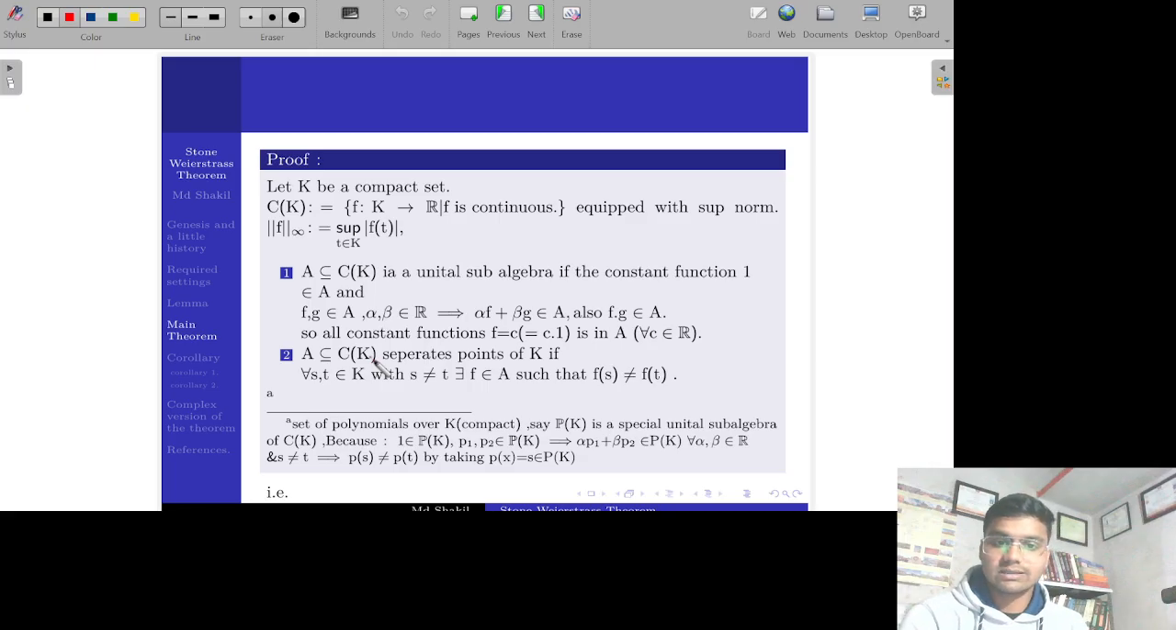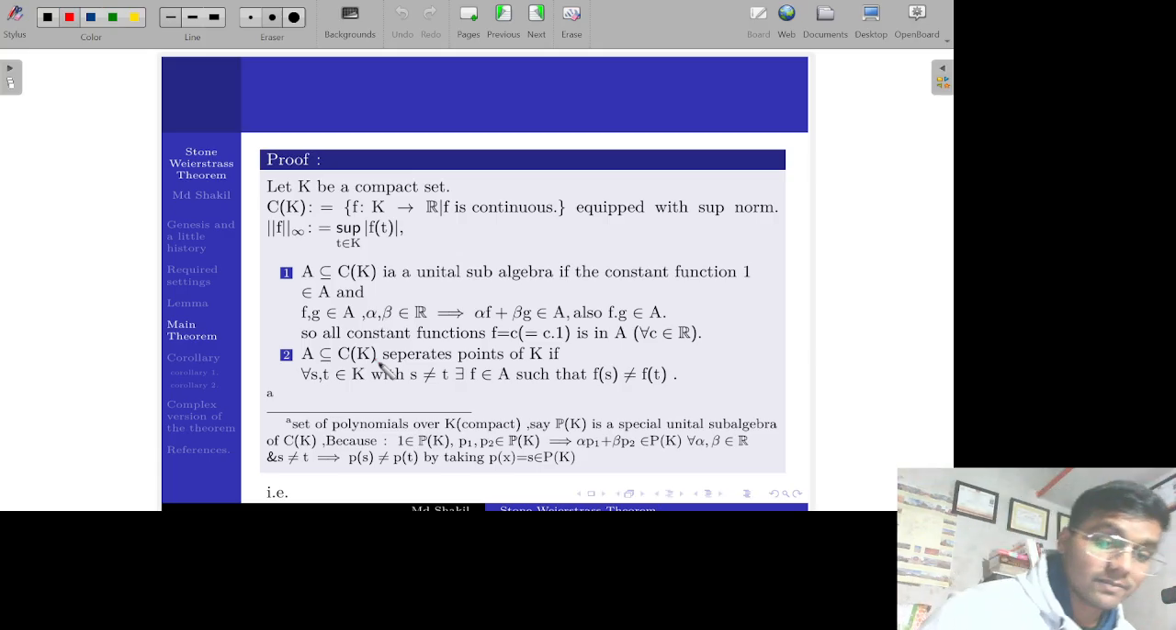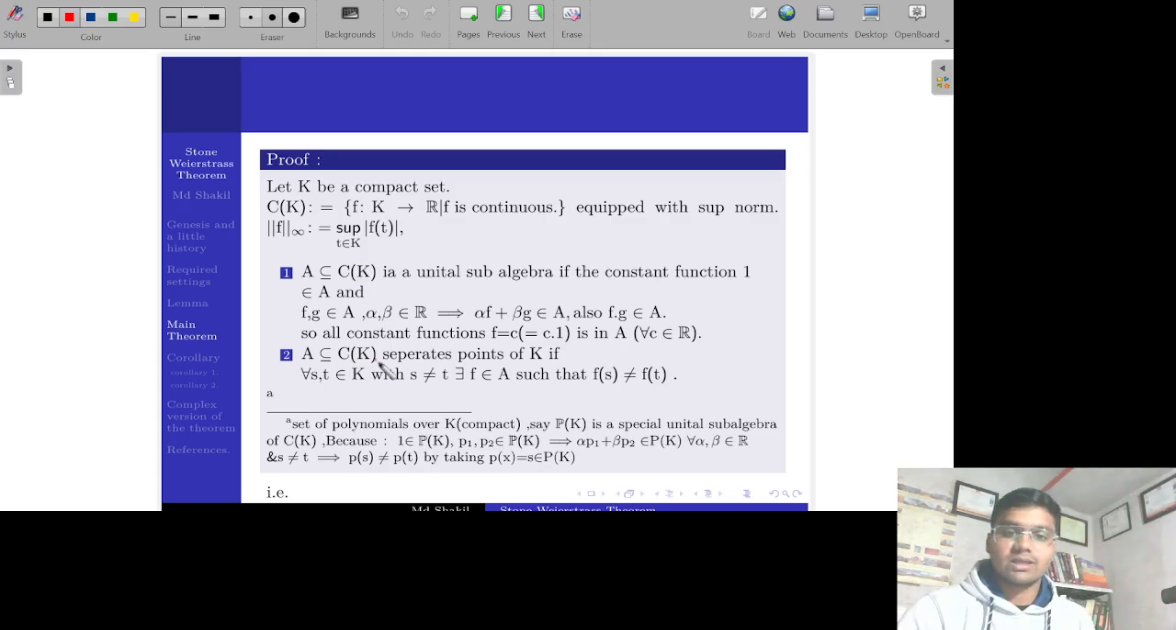And the second thing that we said is that A separates the points of K. What does it mean? It means that you take two separated points from K, s and t namely, then you will have an element f from A. A separates the points of K.